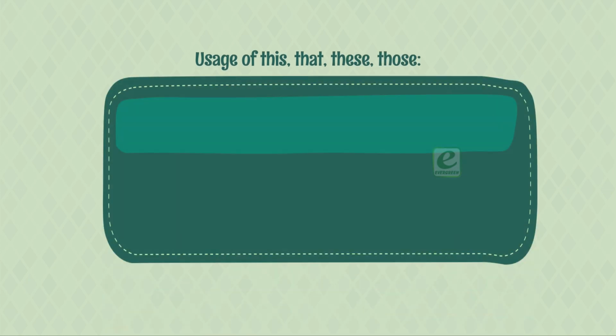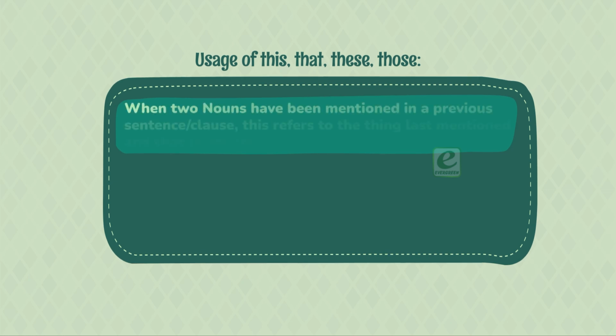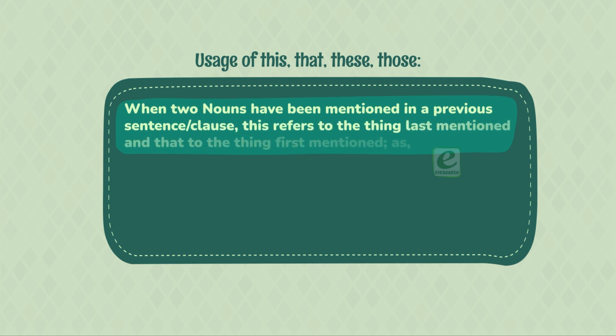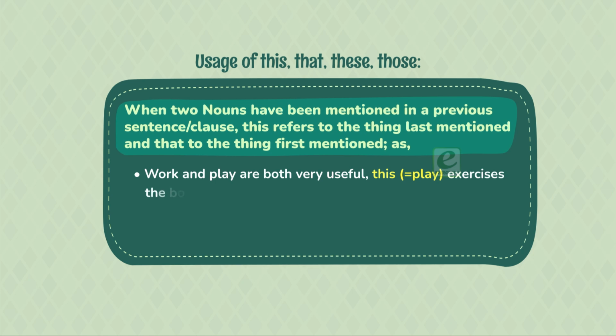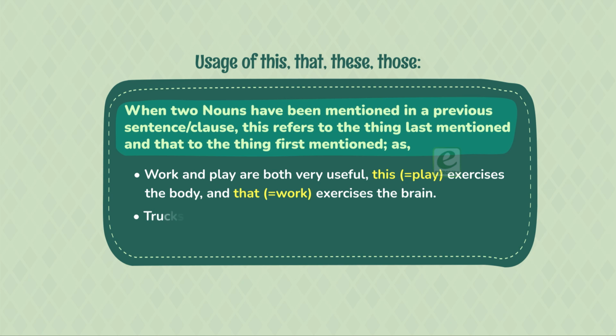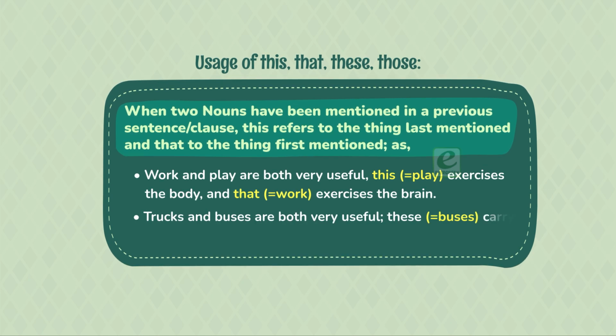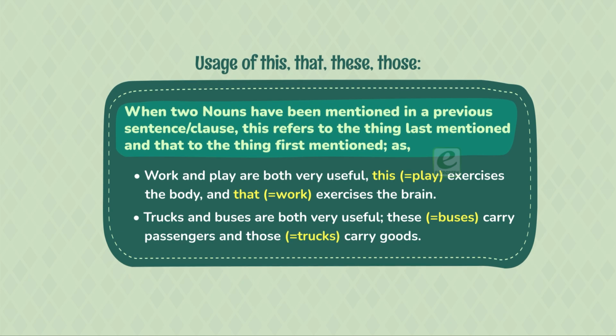Usage of this, that, these, those. When two nouns have been mentioned in a previous sentence or clause, this refers to the thing last mentioned and that to the thing first mentioned. As: Work and play are both very useful. This, play, exercises the body and that, work, exercises the brain. Trucks and buses are both very useful. These, buses, carry passengers and those, trucks, carry goods.